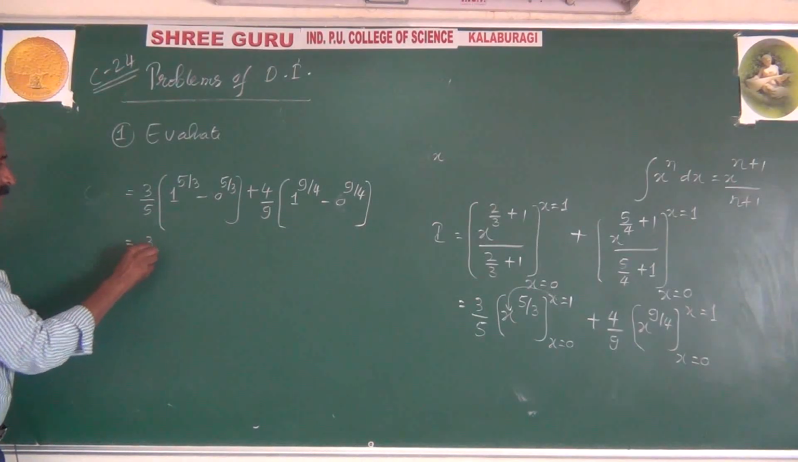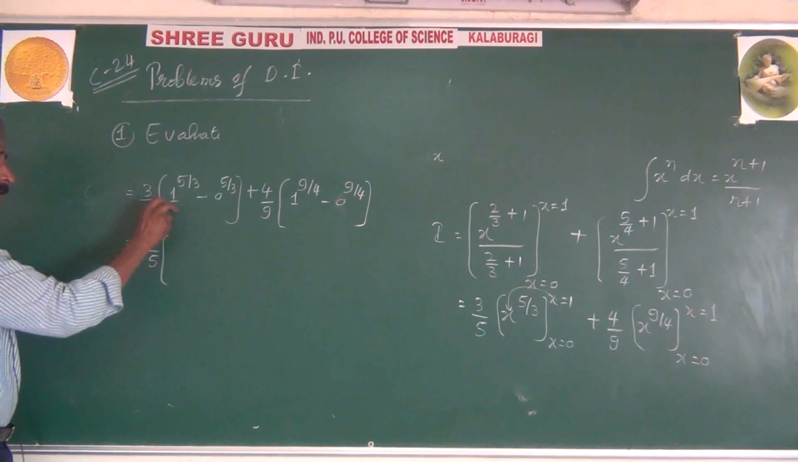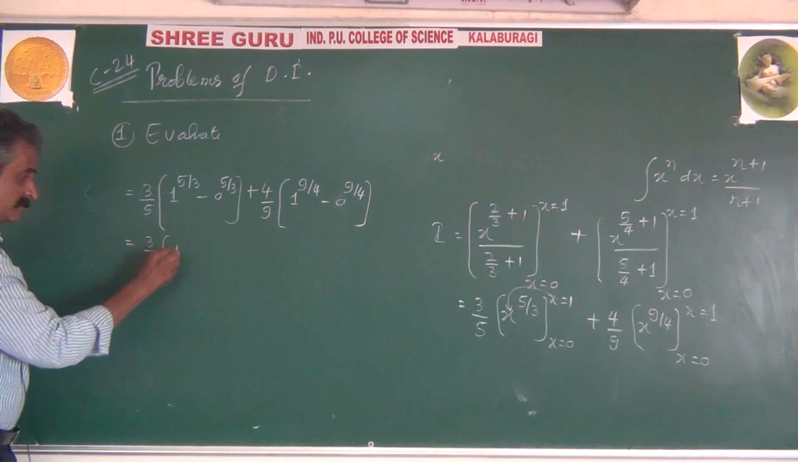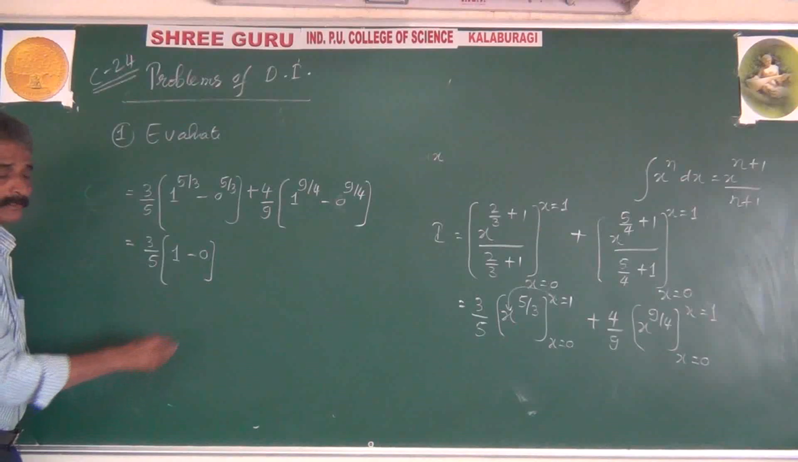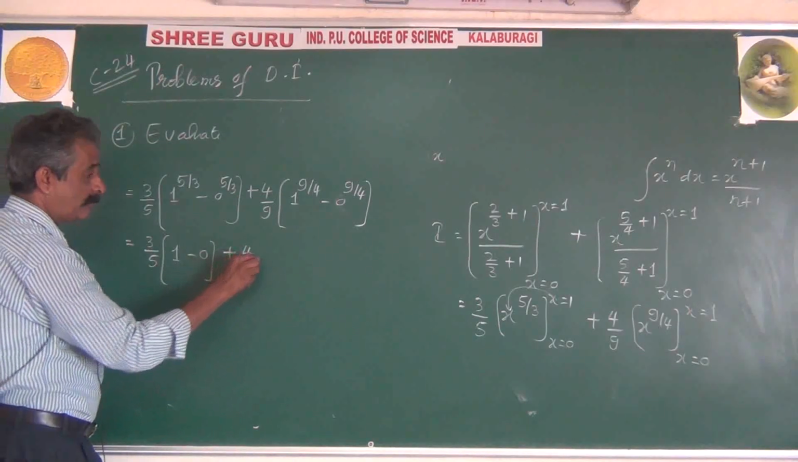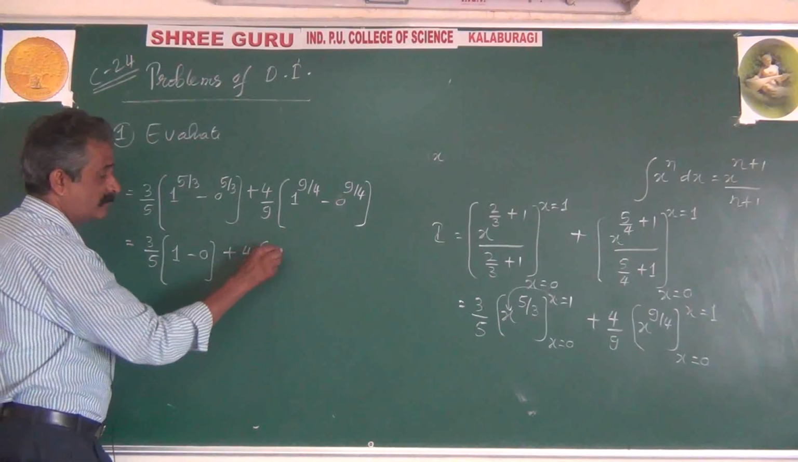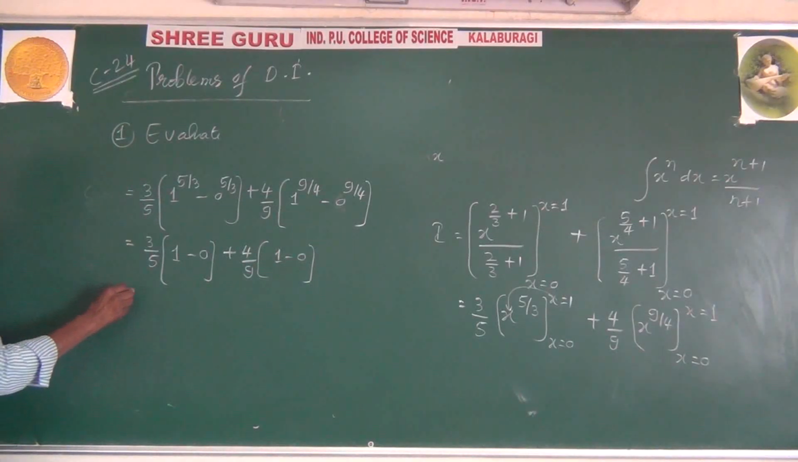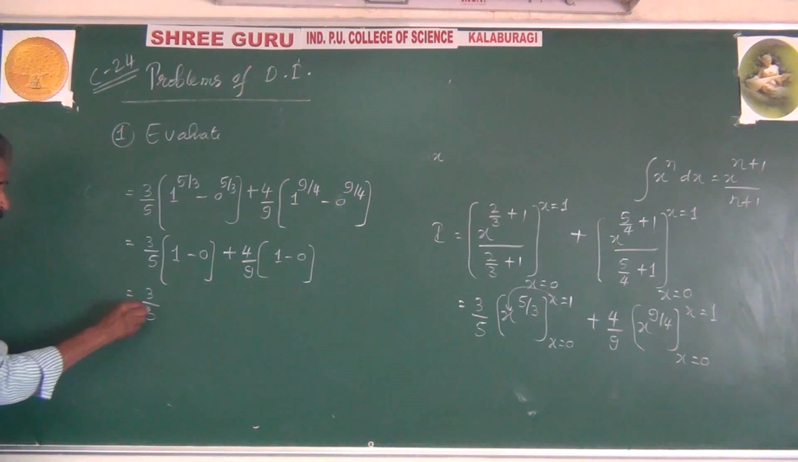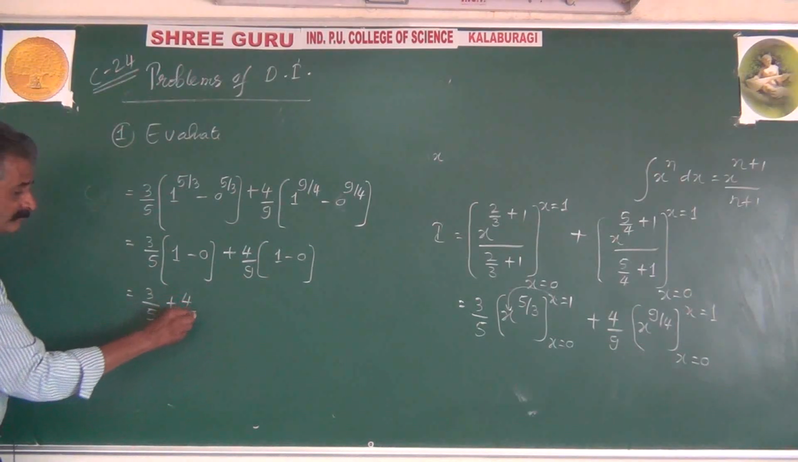3 by 5 into, 1 power any real number is 1. 0 power any non-zero number is 0. Plus 4 by 9, 1 power 9 by 4 is 1. 0 power 9 by 4 is 0. That means it is 3 by 5 plus 4 by 9.